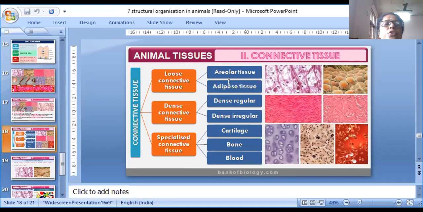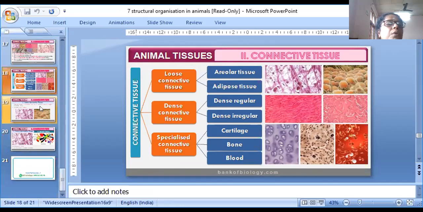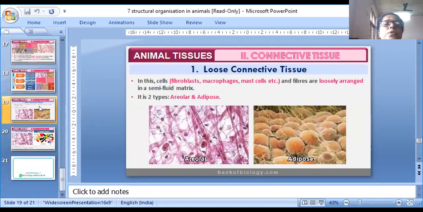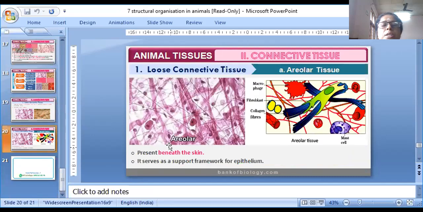These are loose connective tissue, areolar tissue, adipose tissue, dense connective tissue, dense irregular, and specialized connective tissue, in that cartilage, bone and blood. Up to now we have already learned connective tissue. Now we are continuing with the muscular tissue.